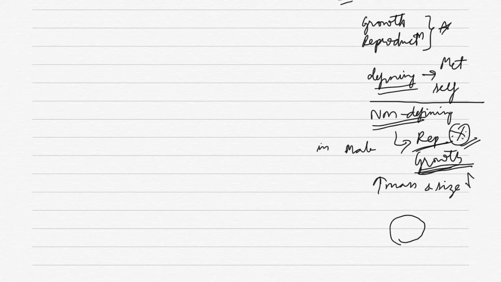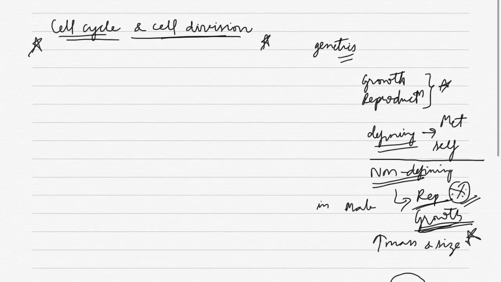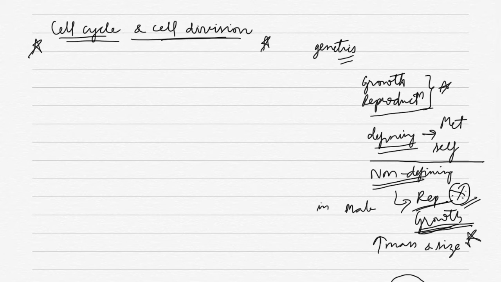That is the reason why growth can also not be taken as a defining feature. So this statement has been made in the first chapter of 11th, but here growth and reproduction have been called characteristic features of living beings. That means you should be very careful while answering a question if asked on this topic.